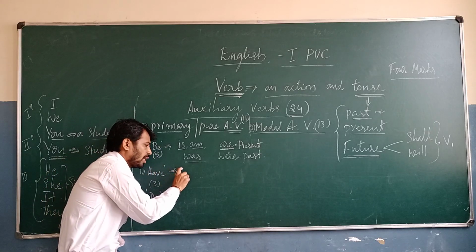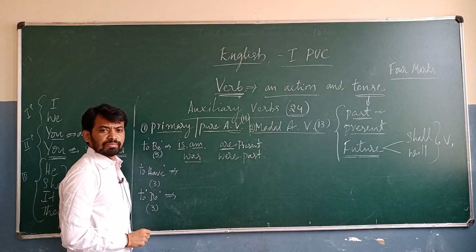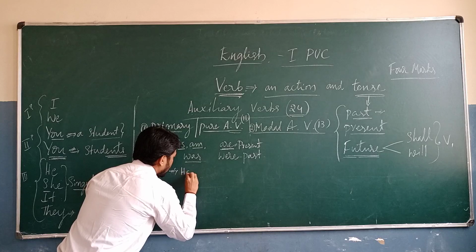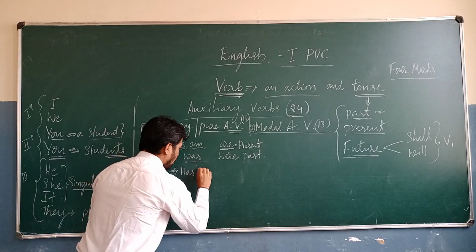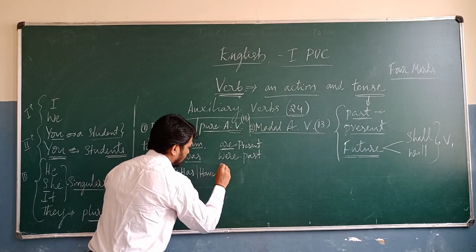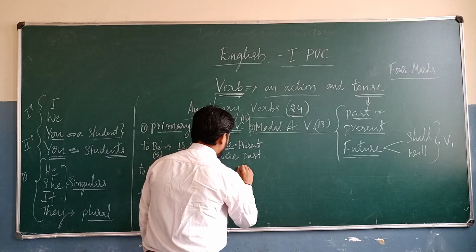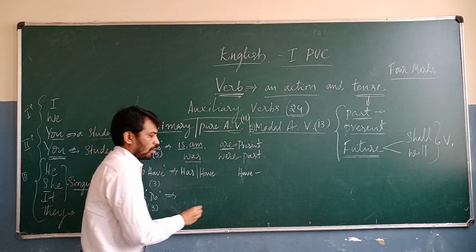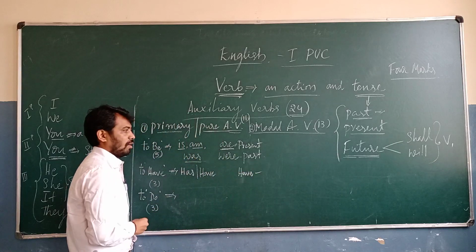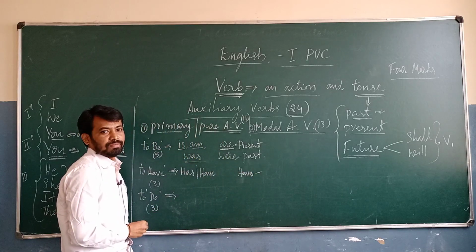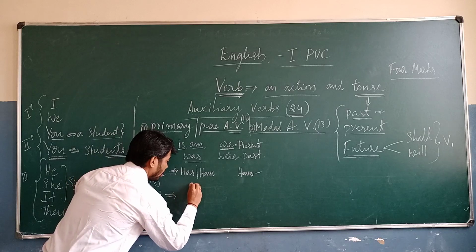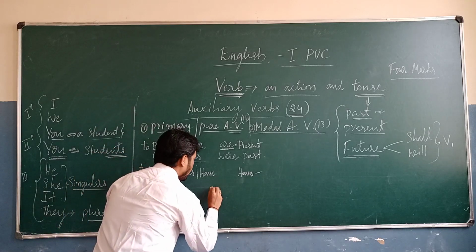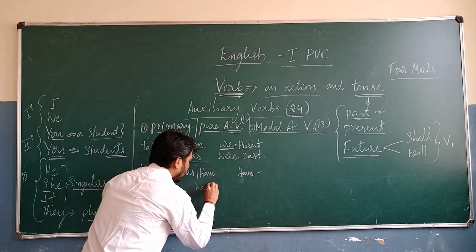Here we are going to get confused. Why? Here we are to use has or have. Here we are to use have for plural. And then in the past tense, whether singular or plural, for both we are going to use had.